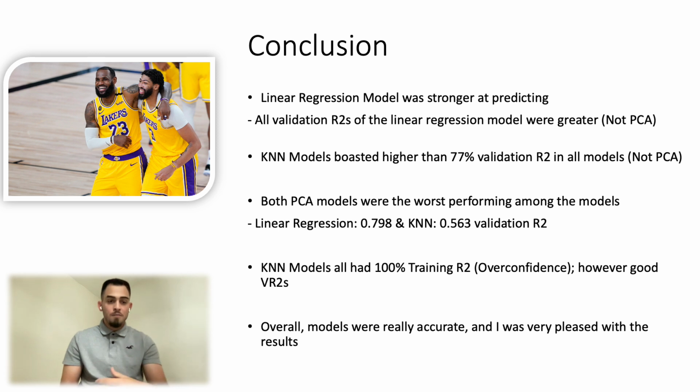And again, another caveat that we mentioned a little earlier was that the KNN models all had 100% training R2, perhaps signaling some overconfidence, which had me worried. But ultimately, the validation R2s were really strong, and so that gave me some relief for sure. And again, overall, the models were all really accurate, which I was pleased to see. And next time you want to know some ratings ahead of time for the next versions of NBA 2K, I might just have the cheat code for you.